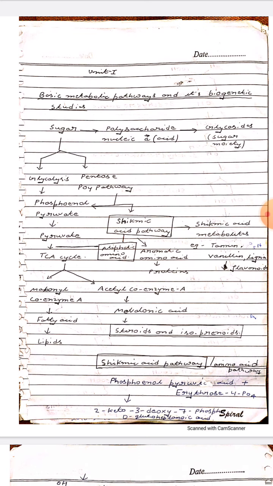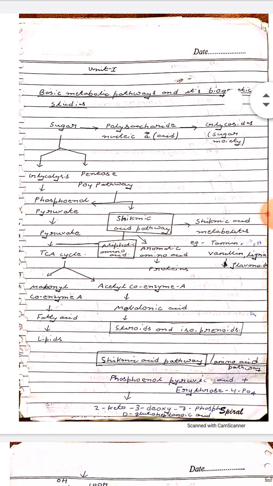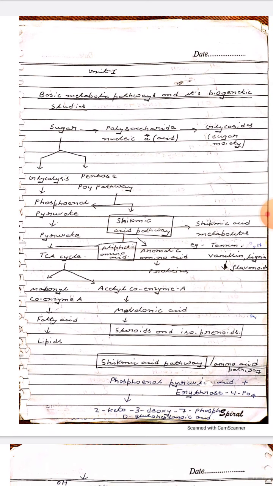Shikimic acid is an intermediate product in this pathway, and it is present in plants, fungi and bacteria, but not found in animals. As animals do not synthesize these amino acids, they are classified as essential nutrients in the animal diet.